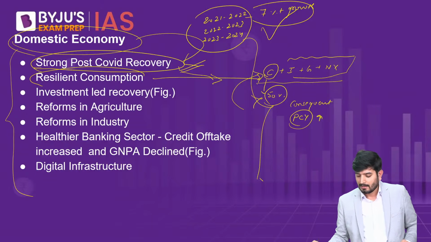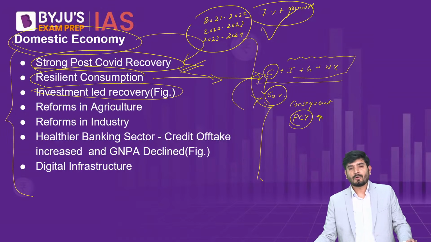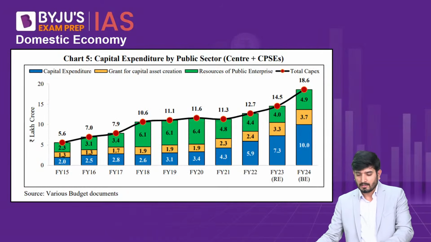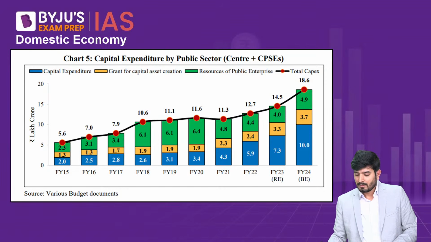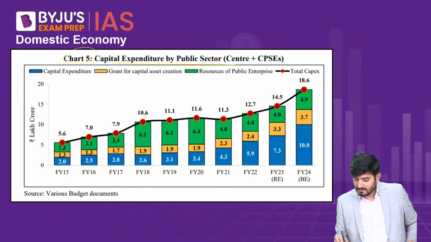Then the next one they are saying is an investment-led recovery. That is, the government is focusing more on capital expenditure, and because of this increase, we are able to ensure sustainable growth for the Indian economy. You can see chart number 5, extracted from this document, which talks about capital expenditure by the public sector. Public sector means the central government and also the central public sector enterprises. From financial year 15 till financial year 2024, budgetary estimates are presented, and the blue one tells you about the capital expenditure of the central government.